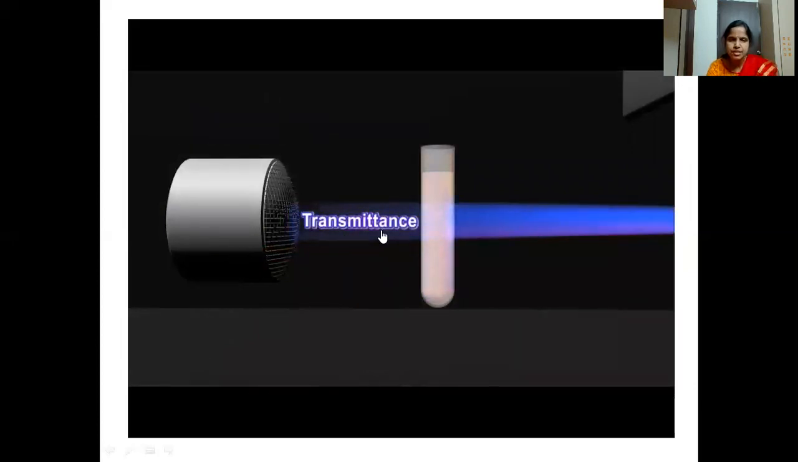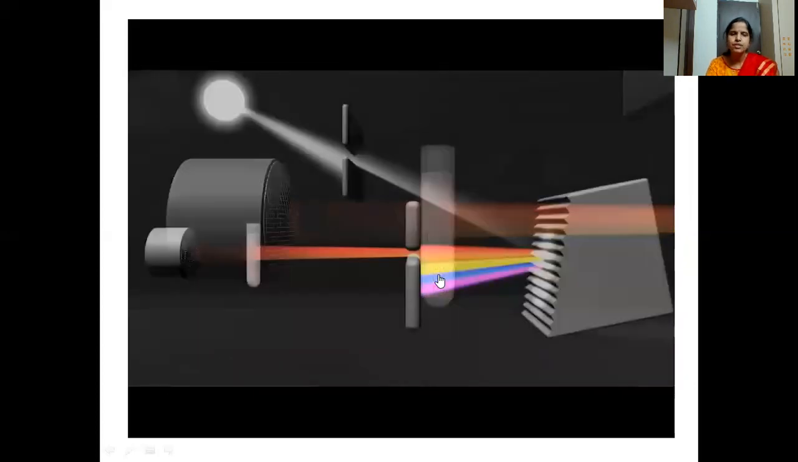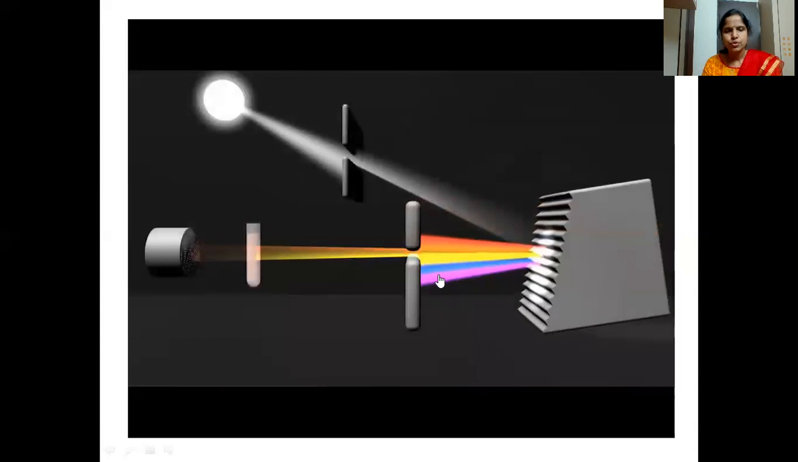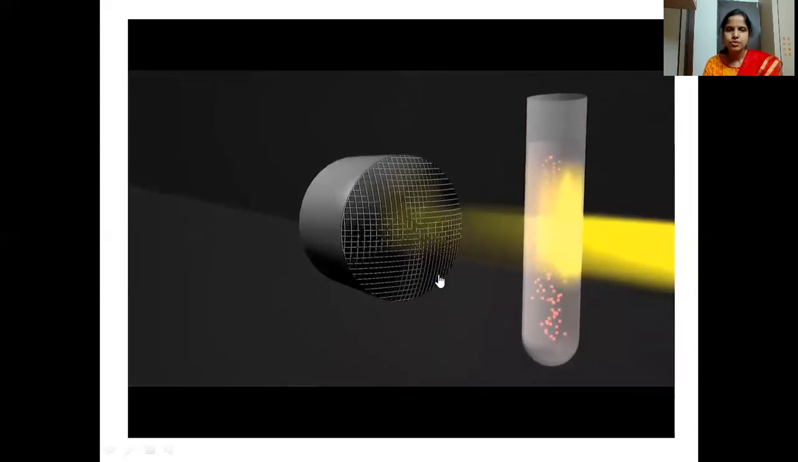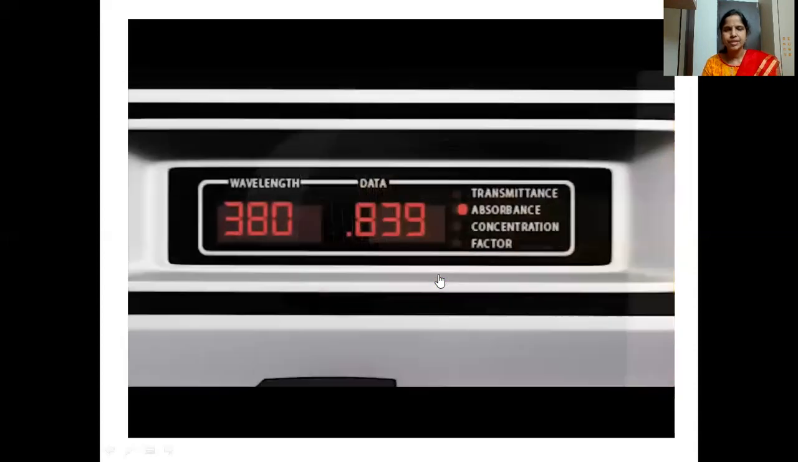Suppose it is transmitted light, that will be detected on the detector. That is what we call transmittance. And the amount of absorbed light can also be determined by the spectrophotometer as the absorbance. All these lights, either transmitted or absorbed, will be displayed on the instrument.